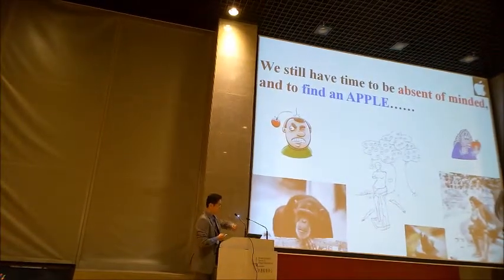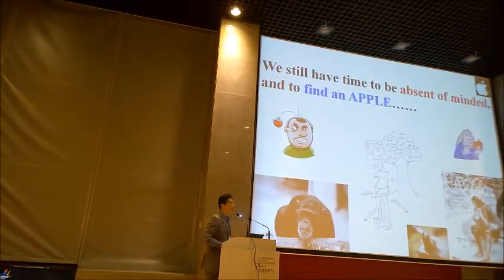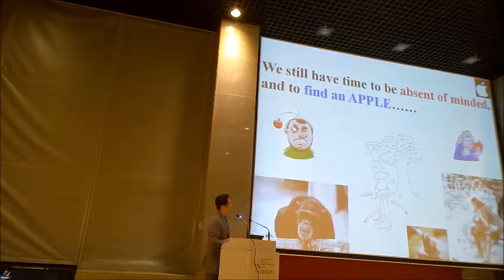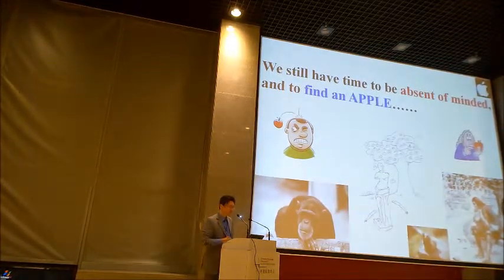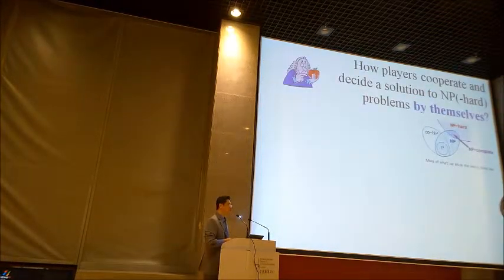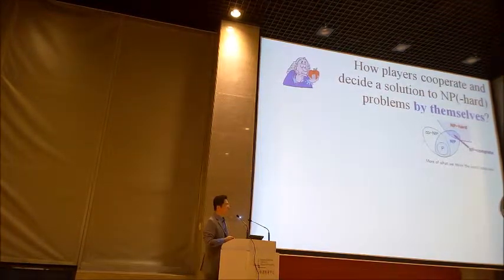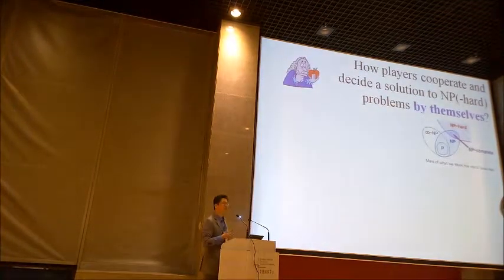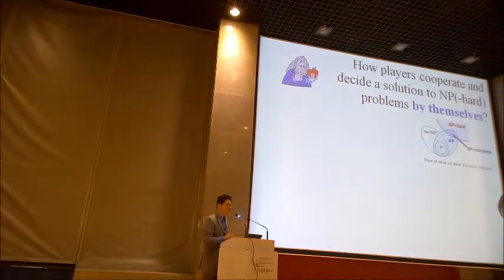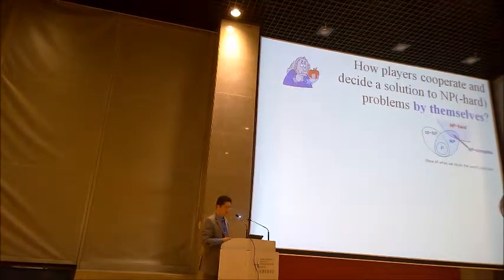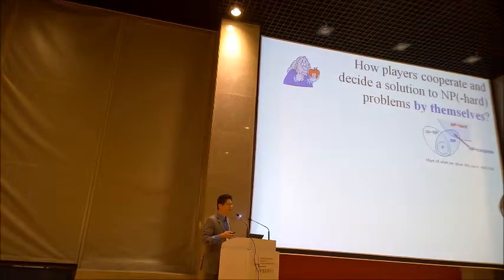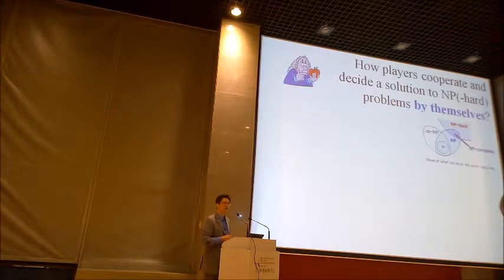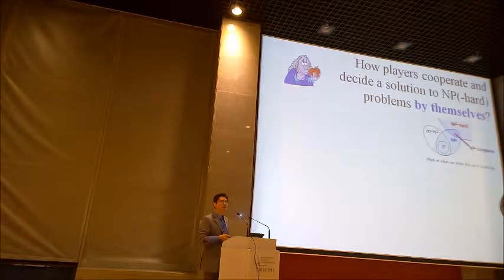And given the time, I can show you another branch of the evolutionary game story, where we can find new results to achieve more optimization. For example, how is the probability that the players cooperate and decide on a solution? The solution is to an NP-hard or NP-complete problem. However, such a solution is achieved by the players themselves.